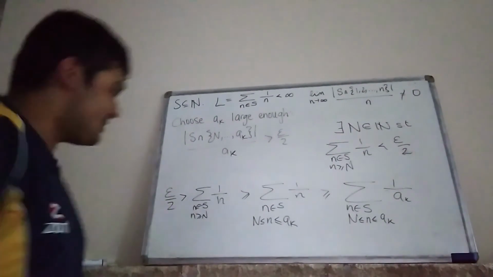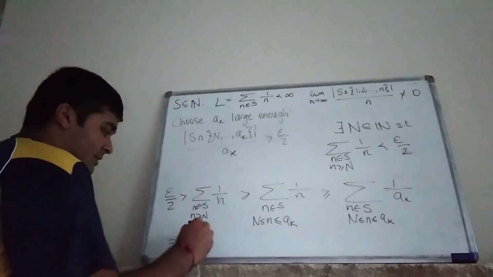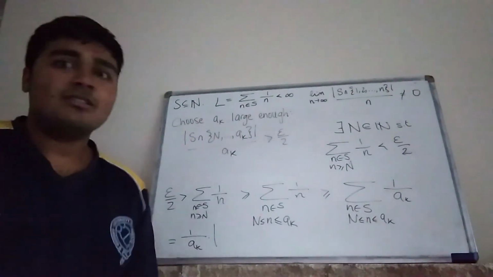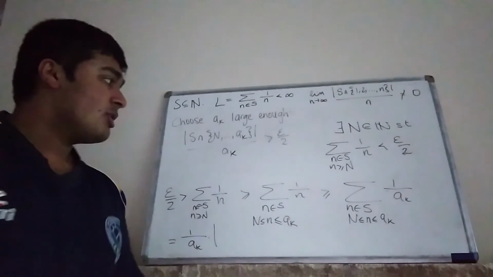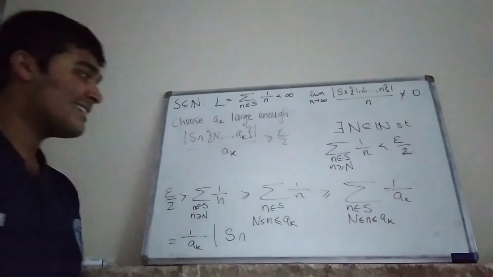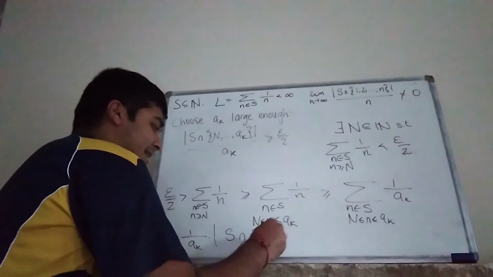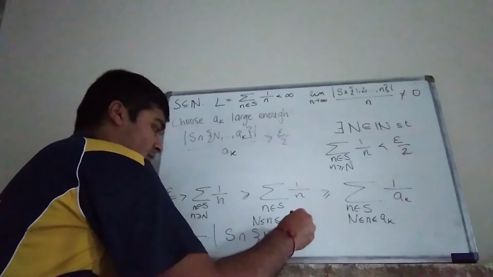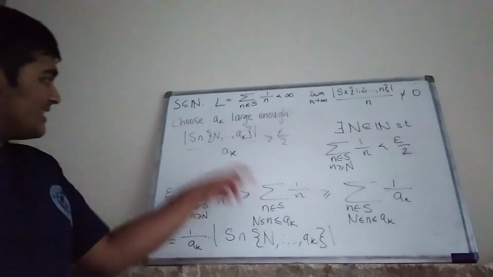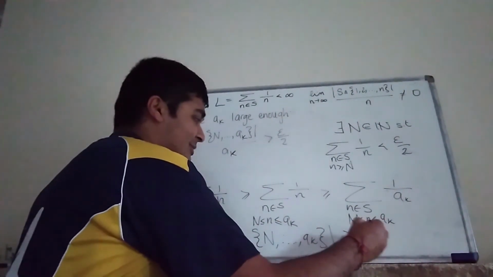So this thing here is precisely 1 over aₖ times the cardinality of this set here. In other words, the number of elements which I'm summing over, which must be an element in S, but it's also got to be between n and aₖ.